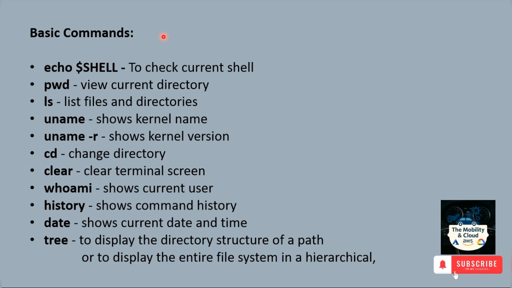Basic commands. Let's see the basic commands of Linux. echo $SHELL. This command is used to check the current shell. pwd. This command is used to check the present working directory. ls. This command is used to list the files and directories in the present working directory. uname. This command is used to check the kernel name. uname -r. This command is used to check the kernel version.